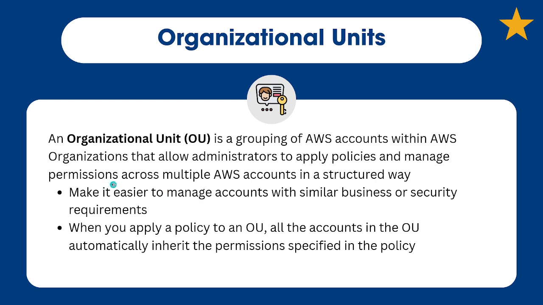So what do we call these groups? Well, we call them organizational units. An organizational unit is a grouping of AWS accounts within AWS Organizations that allows administrators to apply policies and manage permissions across multiple AWS accounts in a structured way. So you can see the parallels to user groups. Just remember, user groups are tied to one AWS account, just one root account. Organizations can be tied to multiple AWS accounts.